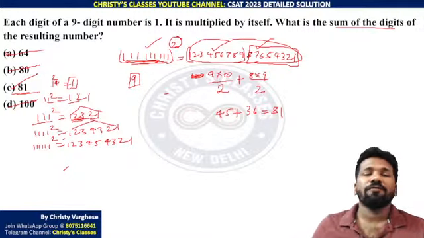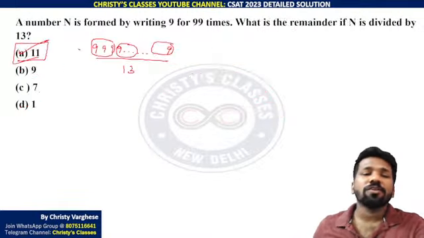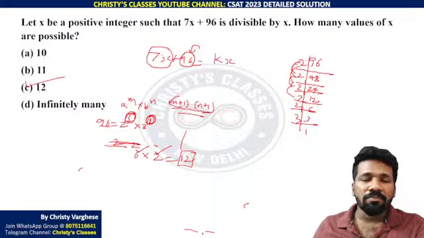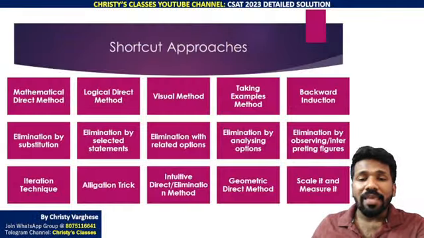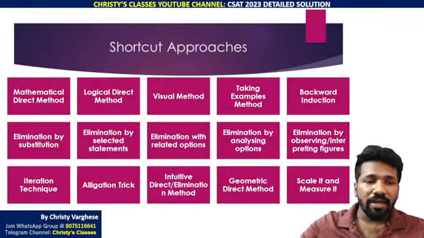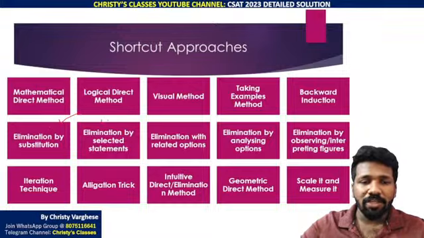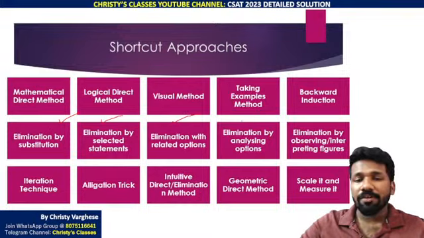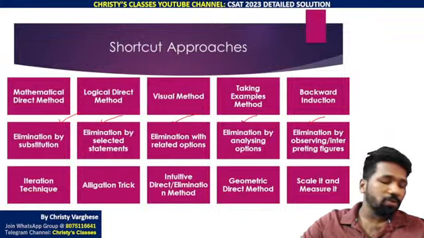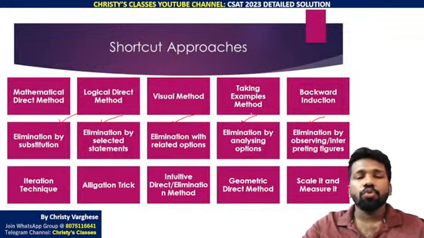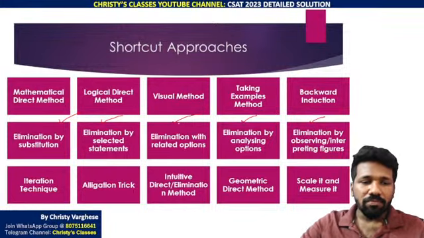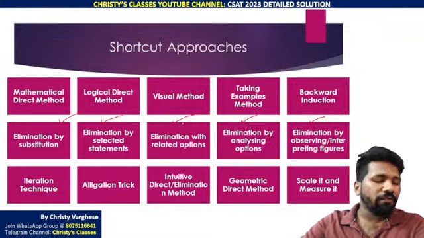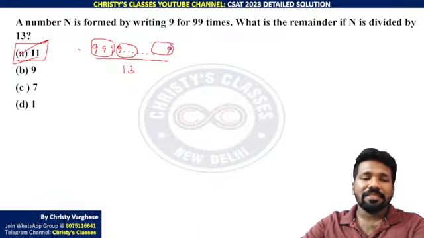As I told before also, there are 15 ways of doing general aptitude. And for many of the questions, elimination techniques are very important. I have taught about 5 types of elimination. In this channel itself, I have given free videos on that. Go through that, those who are new to UPSC CSAT preparation. So if you use different ways of elimination, many questions can be easy.